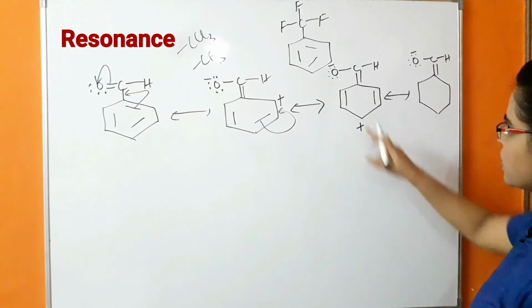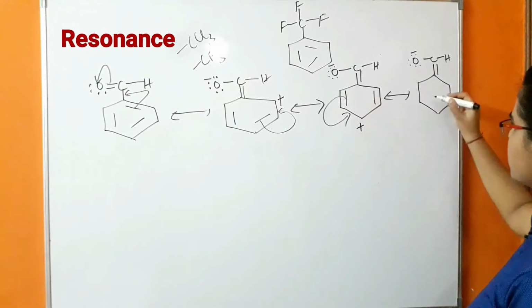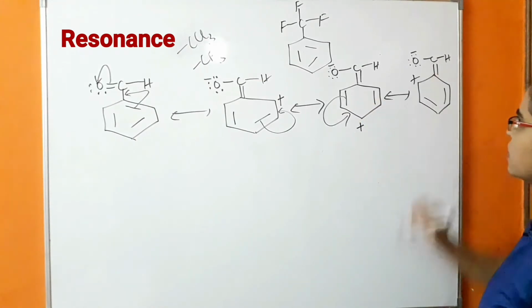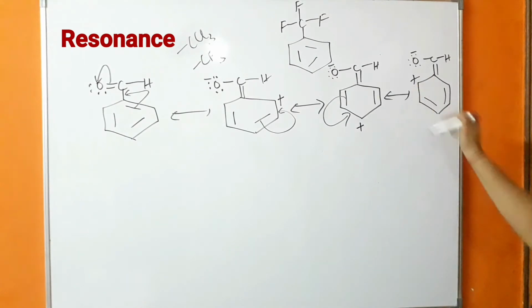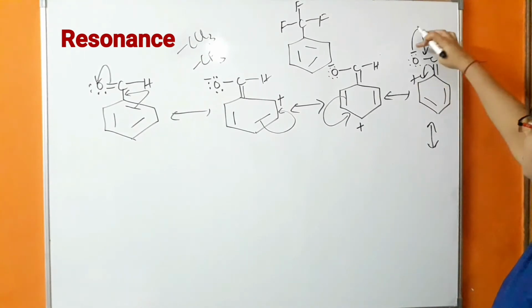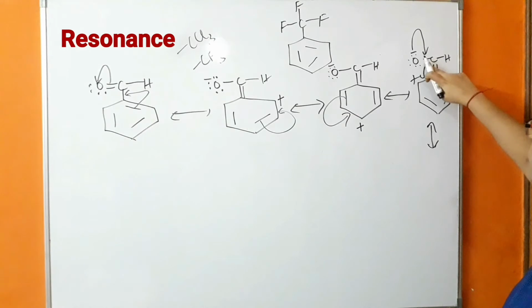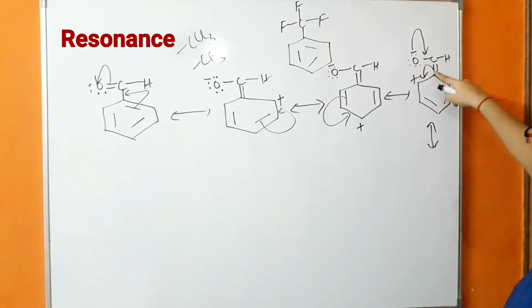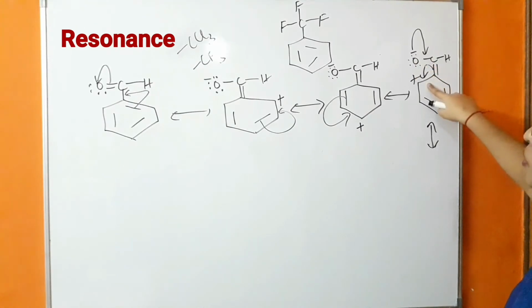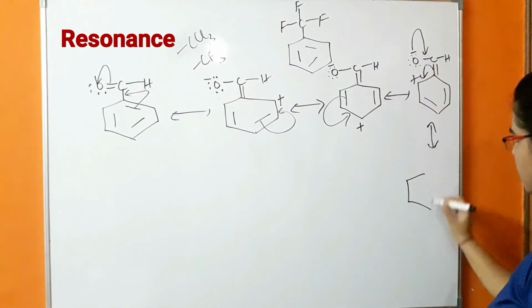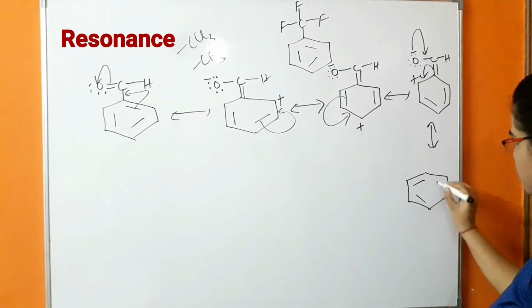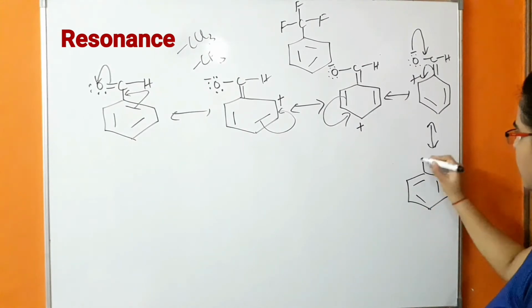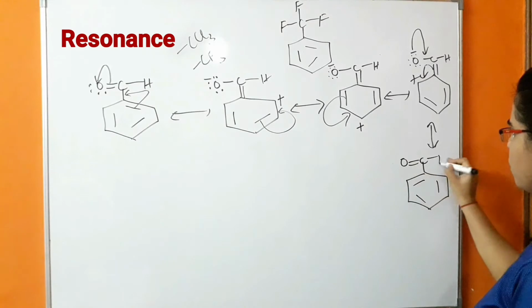So in this case, what is happening? This pi bond will be shifted to this position and positive charge is coming on this position. Further, so what is happening? This negative charge will come on this position, original position. So there will be pi bond formation between oxygen and carbon, and this pi bond will again come to benzene ring. So there will be formation of 3 pi bonds in benzene ring and double bond OH.